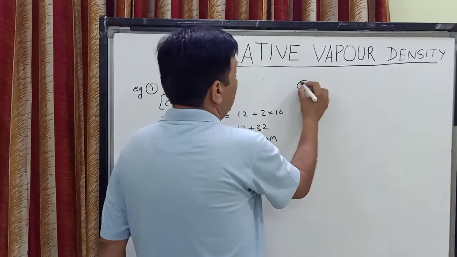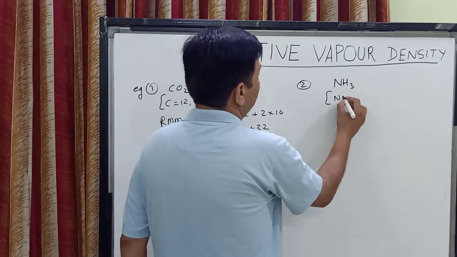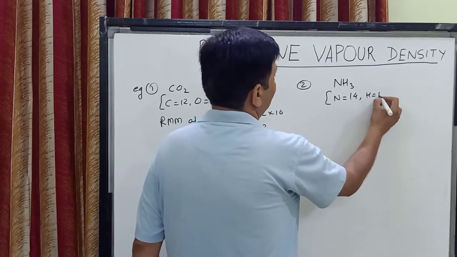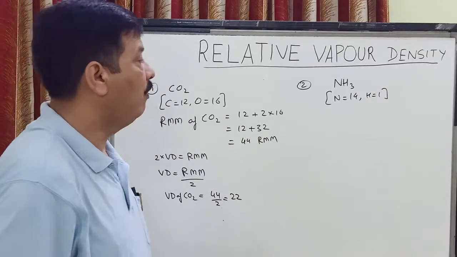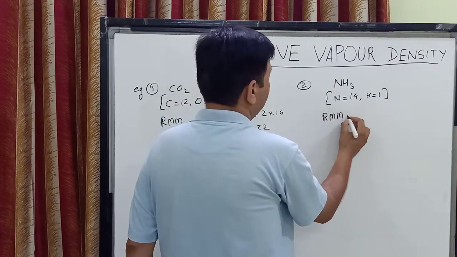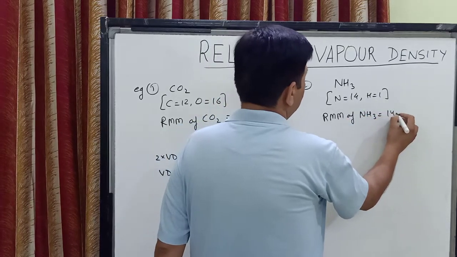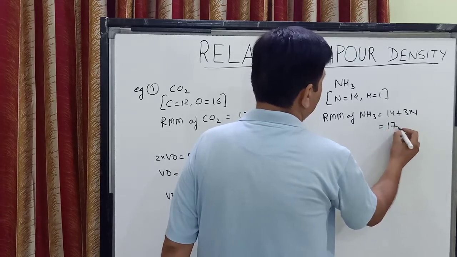Children, the next example, we are going to find out the vapor density of the gas ammonia. And we all know, children, that nitrogen is having an atomic mass of 14 and hydrogen is having an atomic mass of 1. So children, the relative molecular mass of ammonia will be 14 plus 3 into 1, that makes 17.